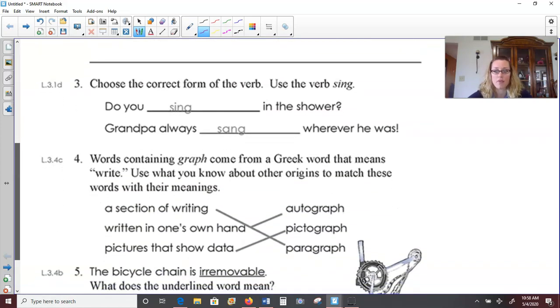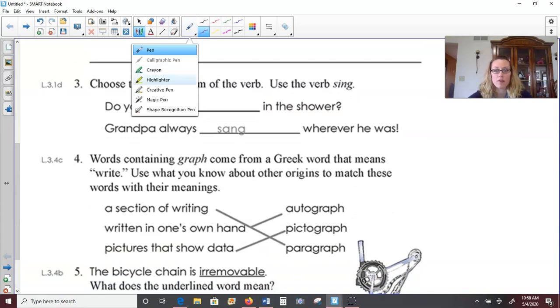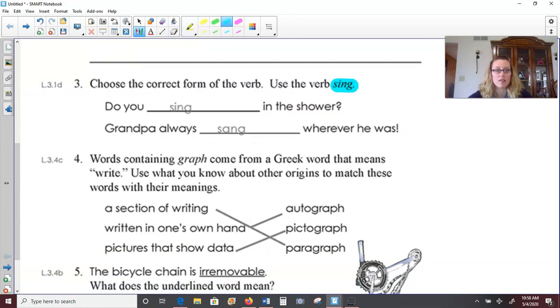All right, number 3, choose the correct form of the verb. Use the verb sing. So this is an irregular verb. When we change it to the past tense, it goes to sang. Sing, sang, and let's see what we need here. Do you blank in the shower? Do you sing in the shower? Yes, I do. Grandpa always blank wherever he was. We would say Grandpa always sang. We wouldn't say Grandpa always singed wherever he was. And we know that this needs to be past tense because of the verb was at the end.